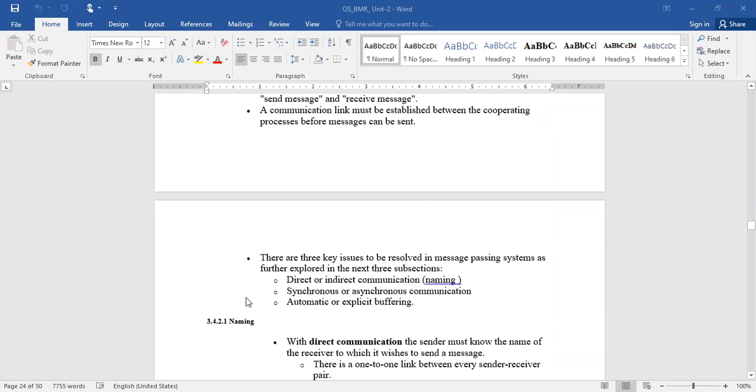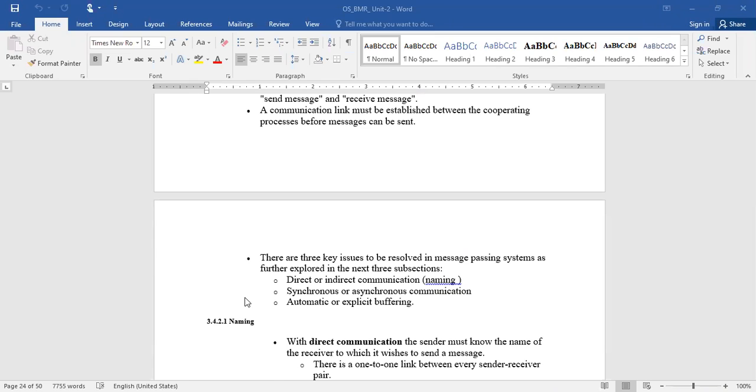And there are three key issues to be resolved in the message passing system. First, whatever communication link you are using, whether it is direct or indirect communication. Second, whether messages are passed in a synchronous or asynchronous way.